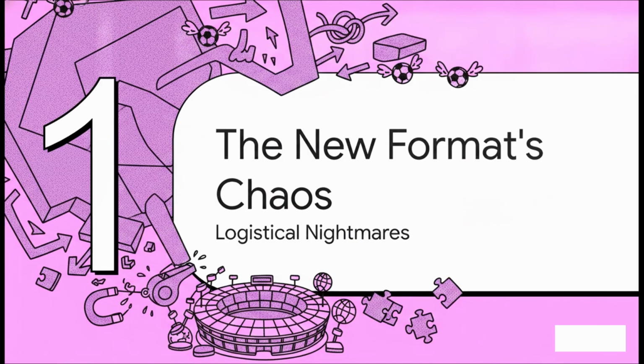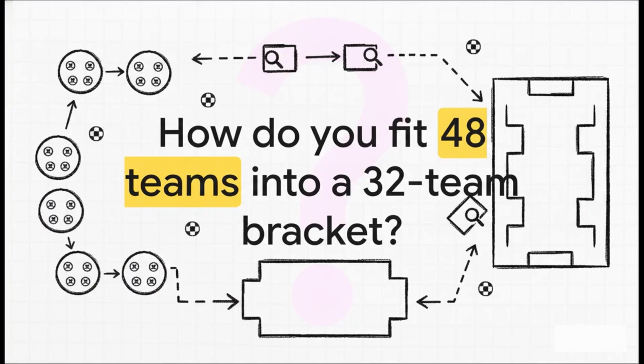Section 1. The new format's chaos. We're kicking things off by looking at the immediate logistical headache created by tournament expansion. You see, when you add more teams to a tournament, you don't just add more matches. You completely change the geometry of the whole event. So here's the core puzzle we're looking at. How do you fit 48 teams into a standard 32-team knockout bracket?